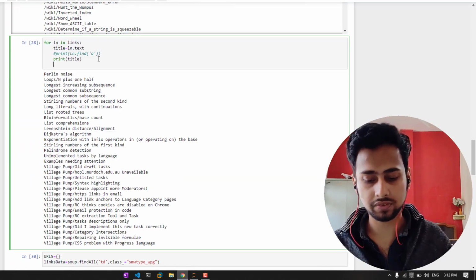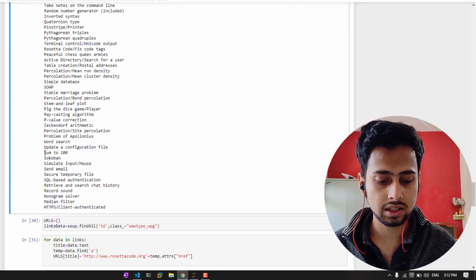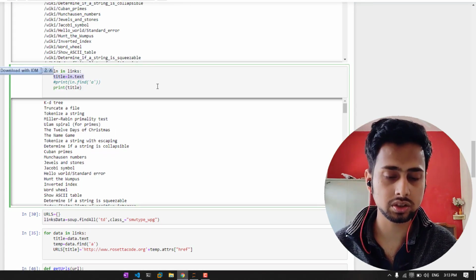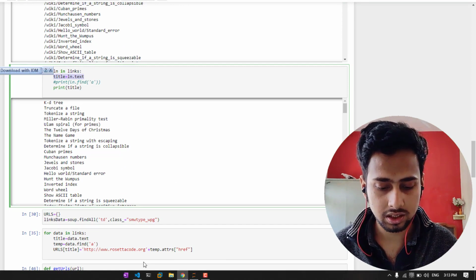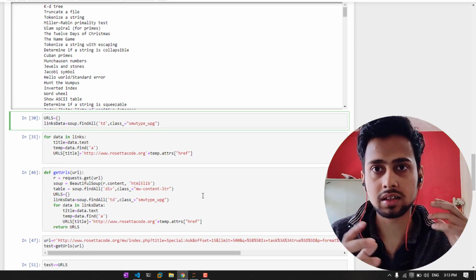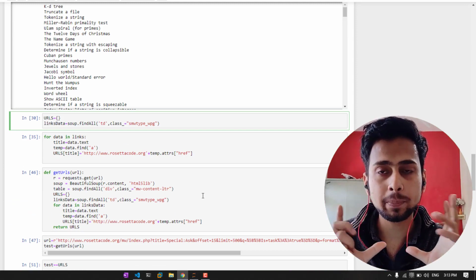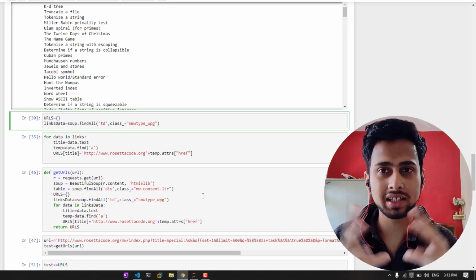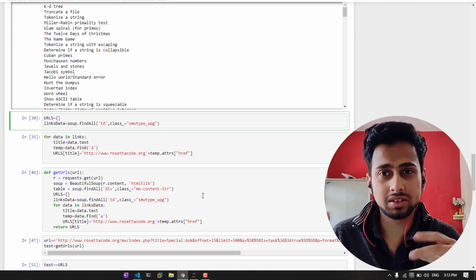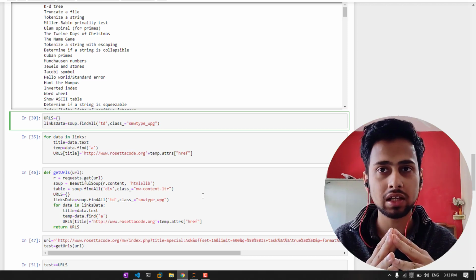Here we are just finding the title of the site, if we actually need it in some cases. I think I have already explained what .text is going to do. It is just going to give the text of the site. Now here we need to store the program name as well as the URL. The best thing to use here will be a dictionary or a hash map, if you are familiar with JavaScript or Python or Java. In Python we have a dictionary, which is going to store key and value pairs.